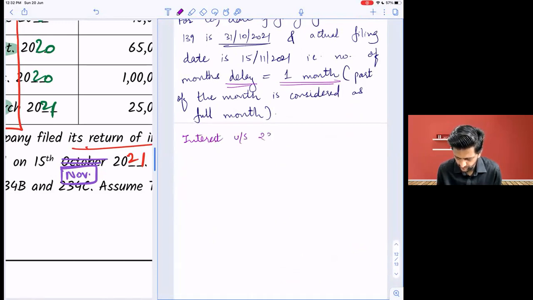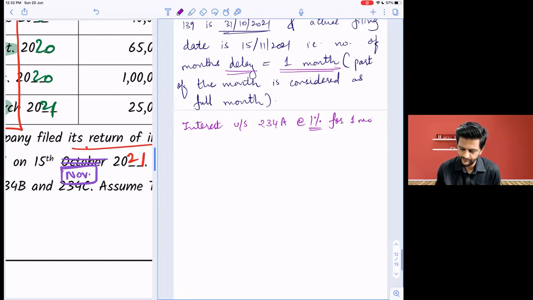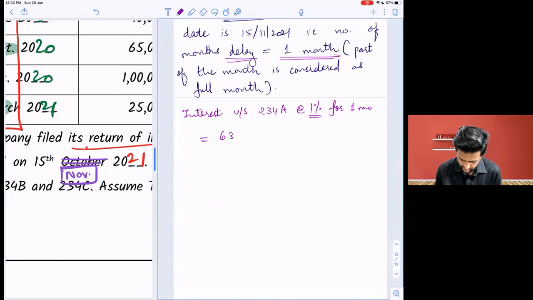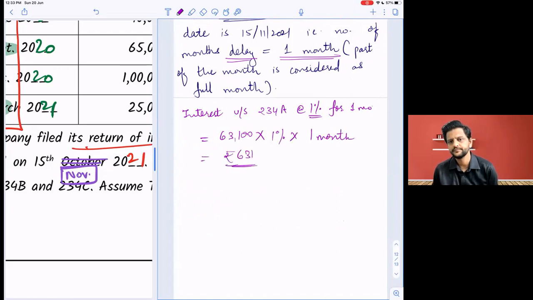Under section 234A, at the rate of 1% for 1 month. This 1% is the per month rate. So on what figure will we calculate? 63,100. Remember? Into 1% into 1 month. Show this calculation. 631, is it? Yes. Sure?